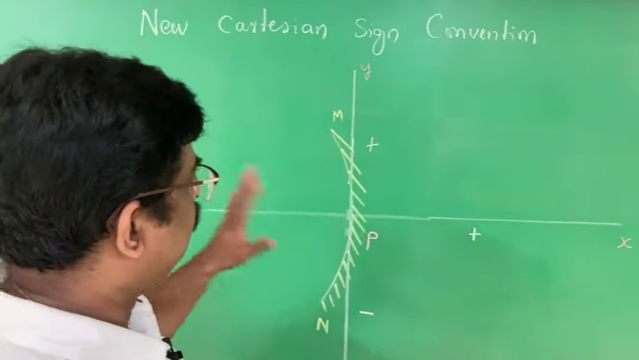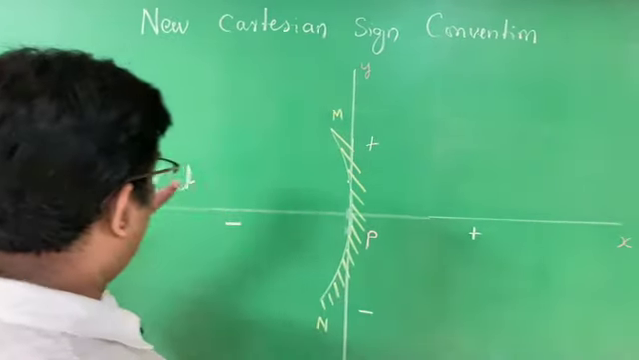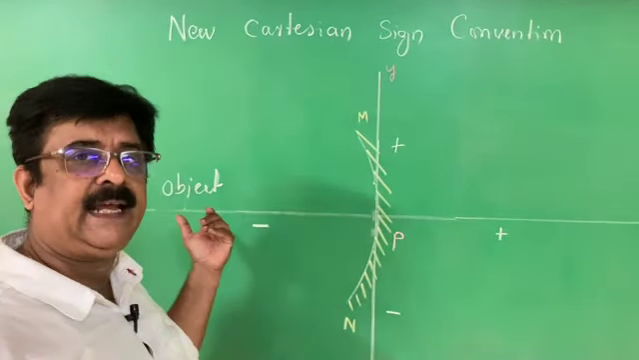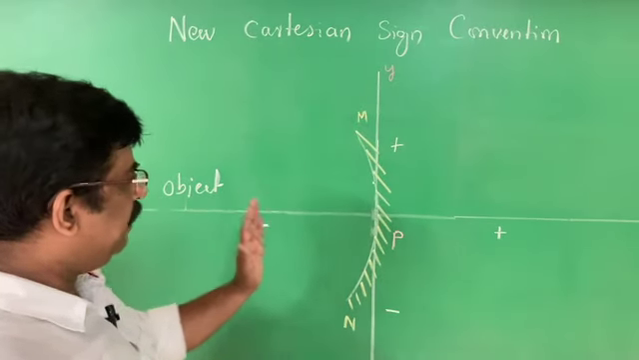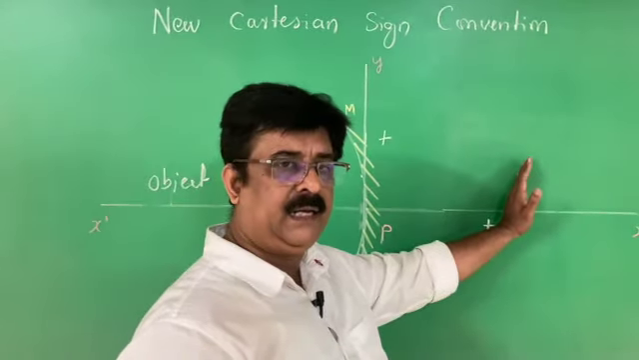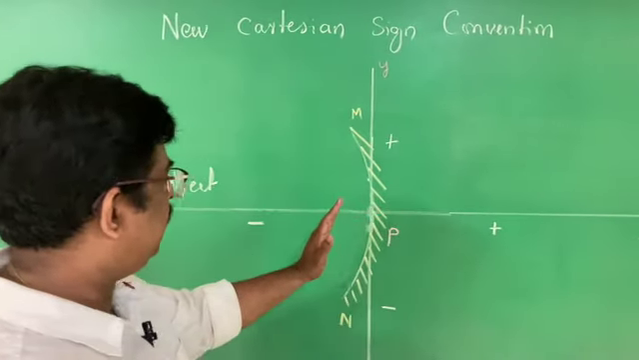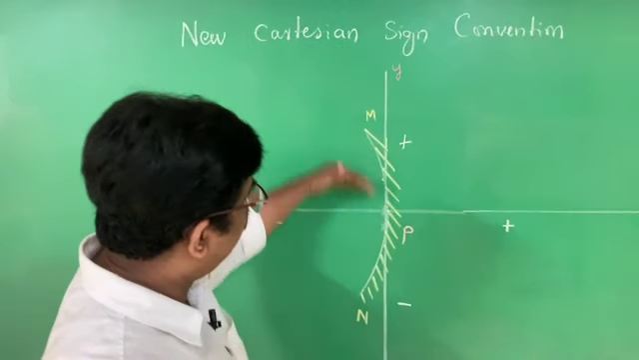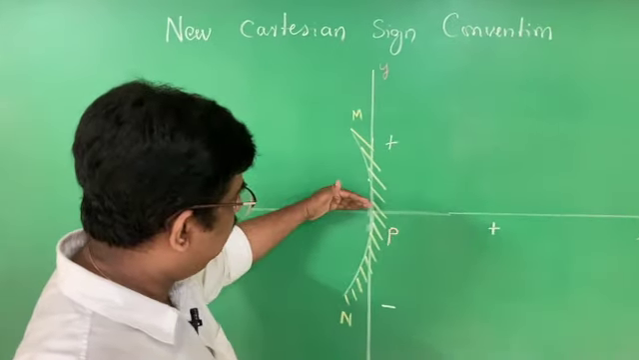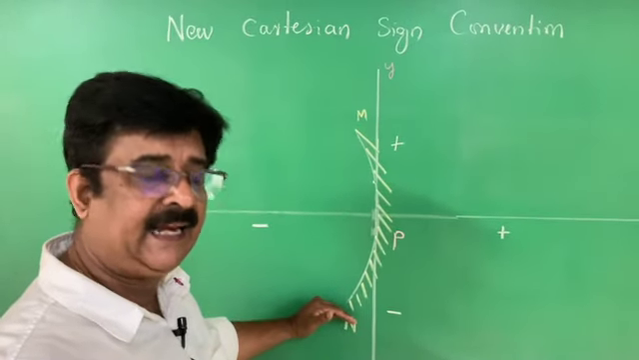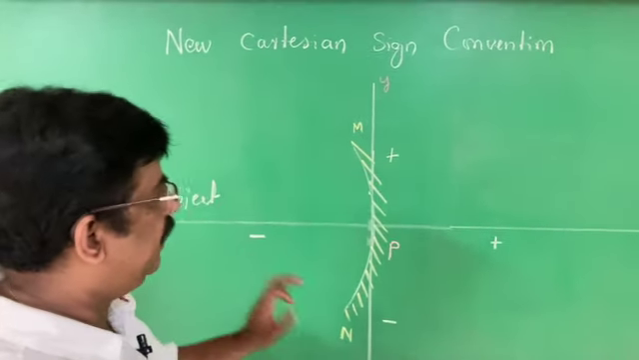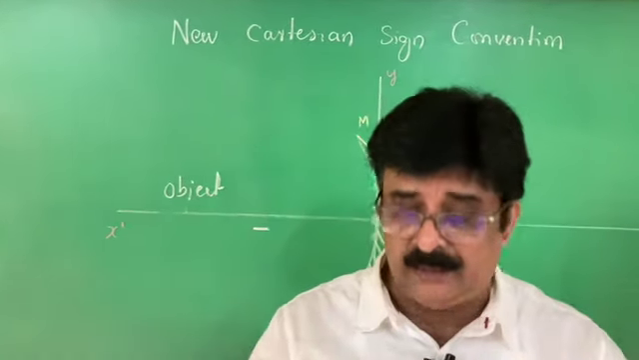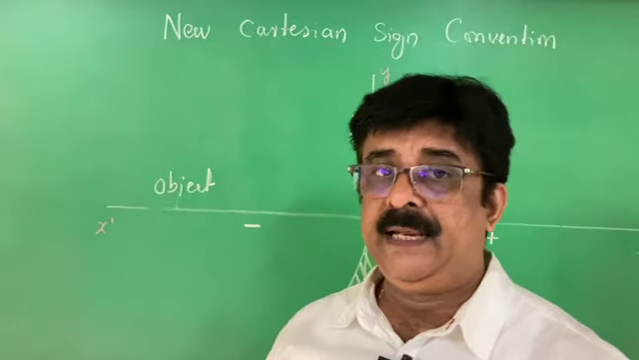Therefore, according to the sign convention, the object should always be placed in the left side, so the object distance is always taken as negative. Any measurement taken in the right side of the mirror is positive. Any measurement taken in the left side is negative. Measurement above the principal axis is positive, and measurement below the principal axis is negative. That is the basic thing you have to understand to solve problems based on the mirror.